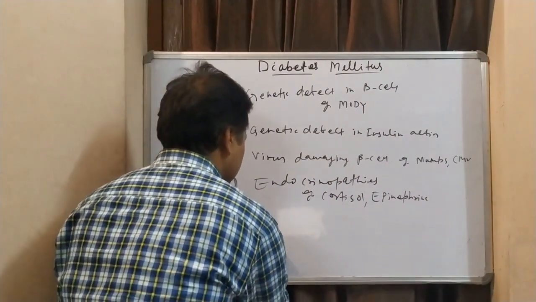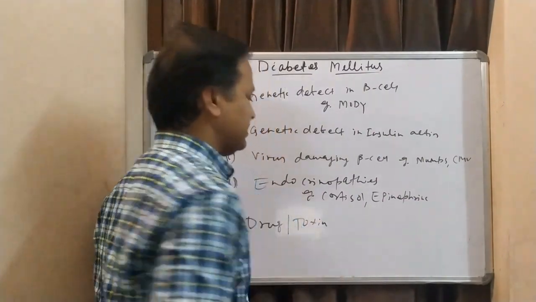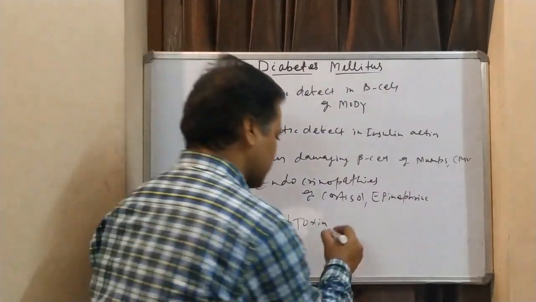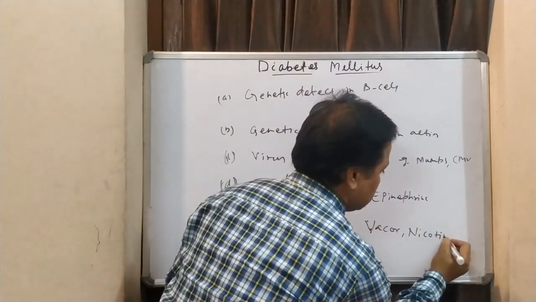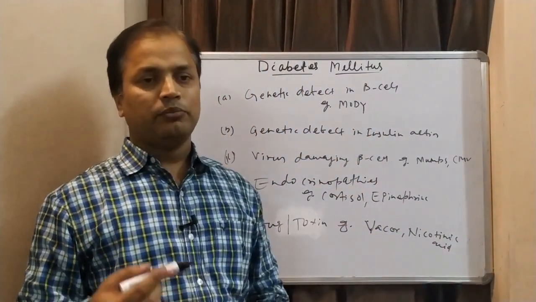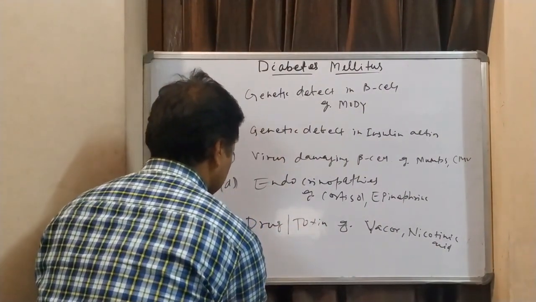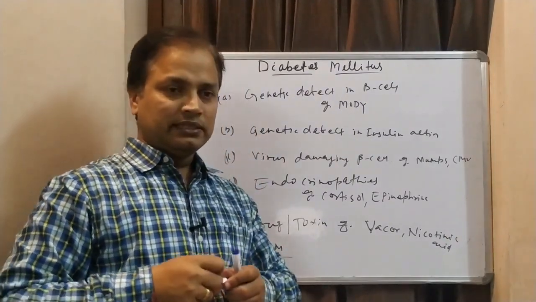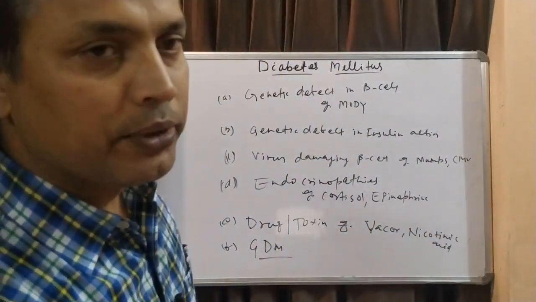Then we have drugs and toxins which can damage pancreatic beta cells, and that leads to less insulin production. Examples are Vacor and nicotinic acid. These are the drugs or toxins which damage pancreatic beta cells. And another class is gestational diabetes mellitus. This is diabetes that occurs during pregnancy.